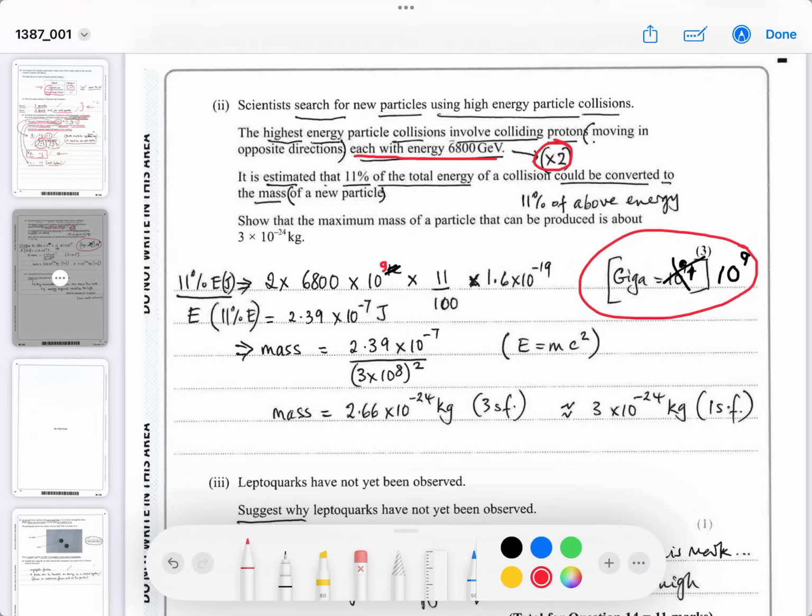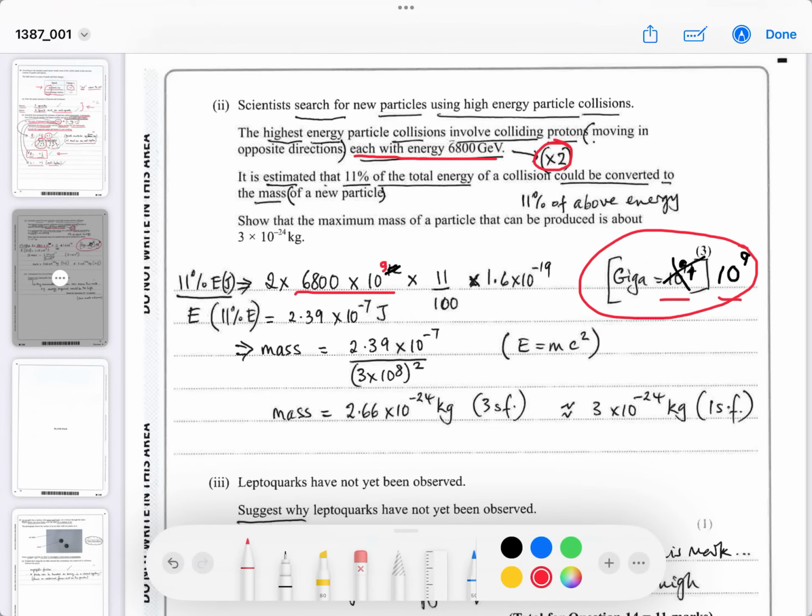Now, at first in my answer I'd written this was 10 to the 12, but to correct that, giga is 10 to the 9, yeah? So originally I'd written 10 to 12 by mistake, because 6,800 times 10 to the 9 would be 6.8 times 10 to the 12. Okay, so just an error.